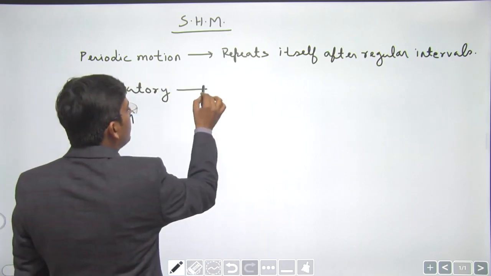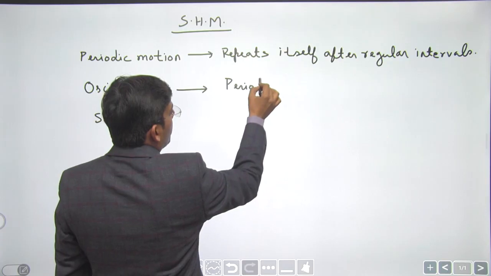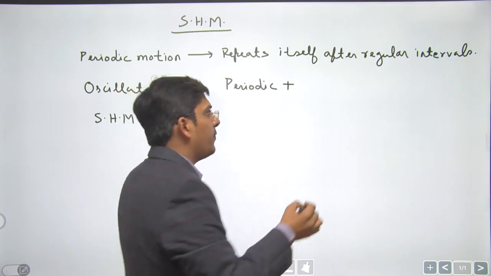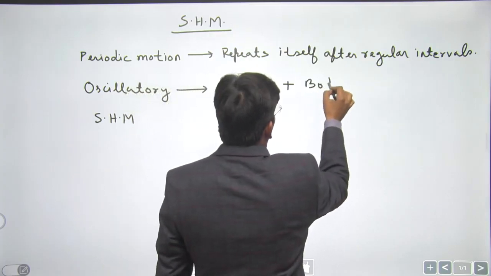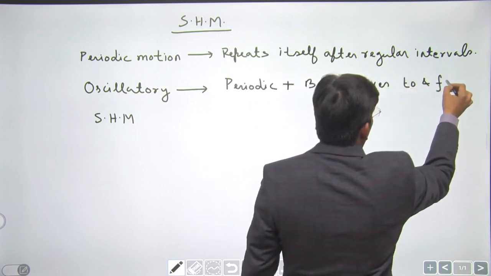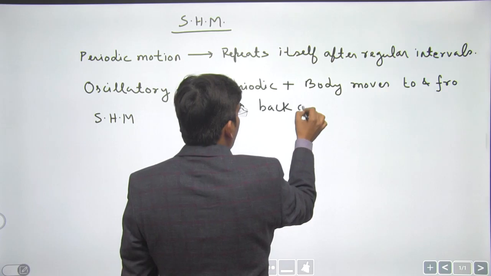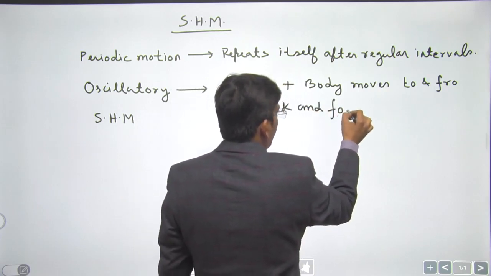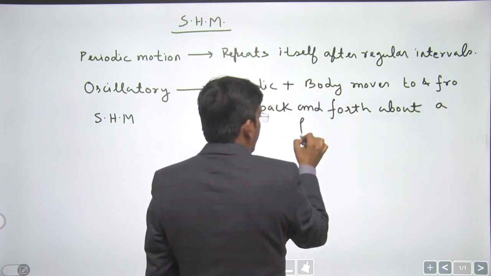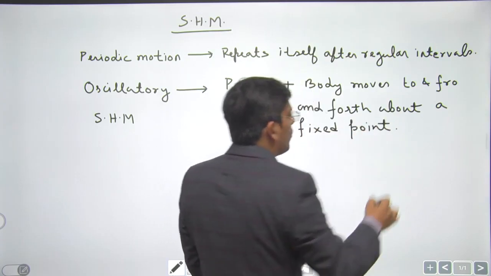Now, oscillatory motion is necessarily periodic, so it is also periodic. Plus, it is a motion in which the body moves to and fro or back and forth about a fixed point. That is the additional thing: the body moves to and fro or back and forth about a fixed point.